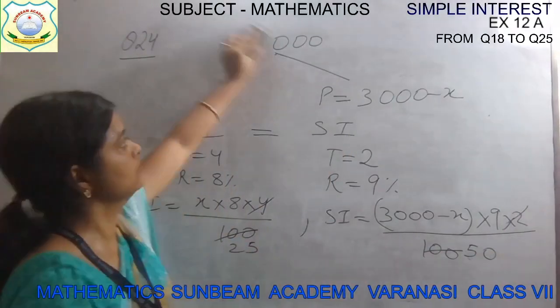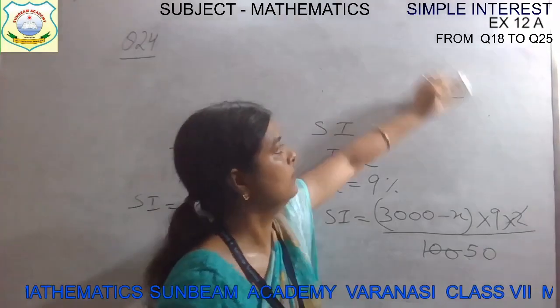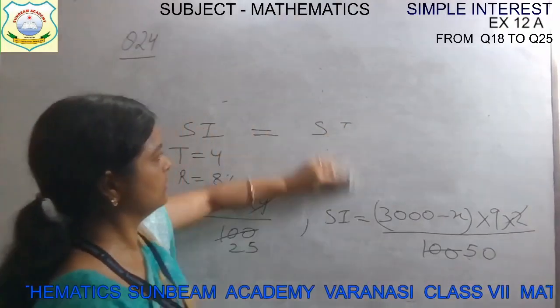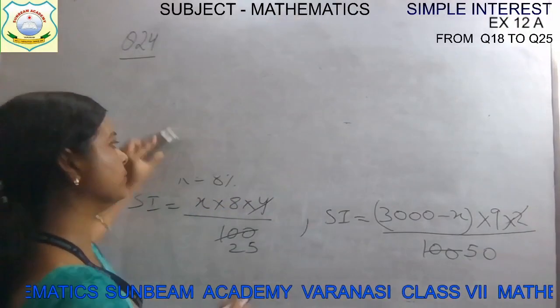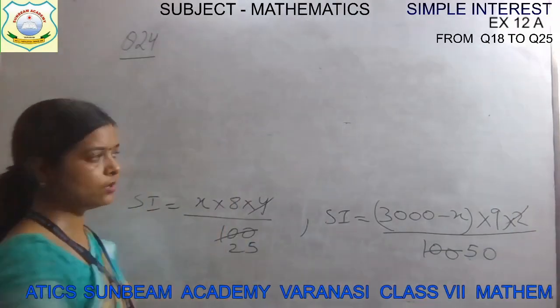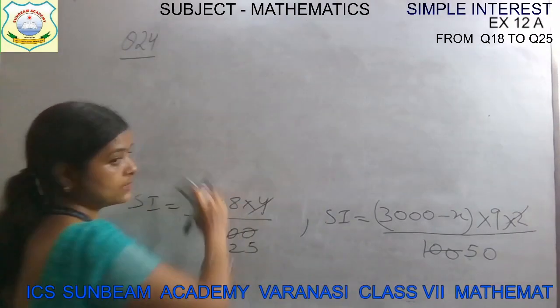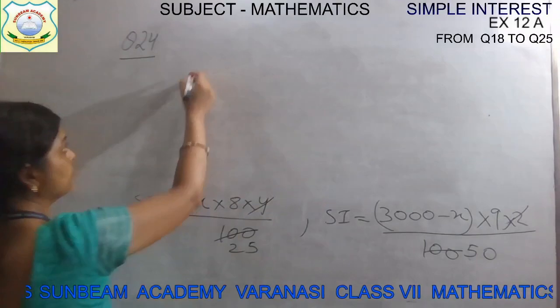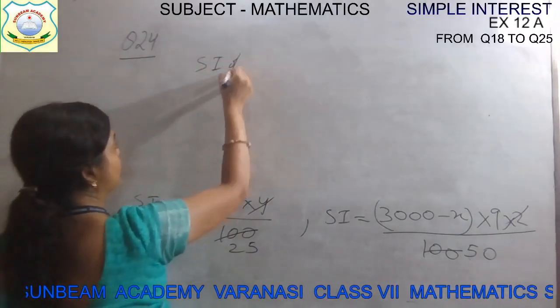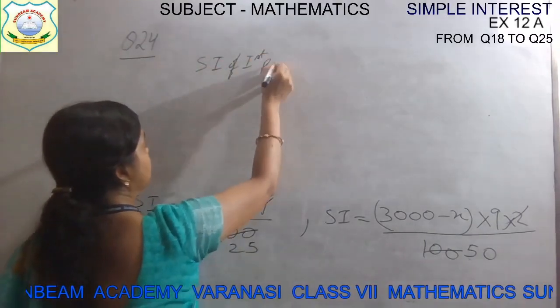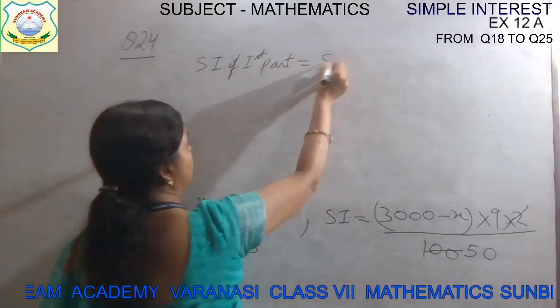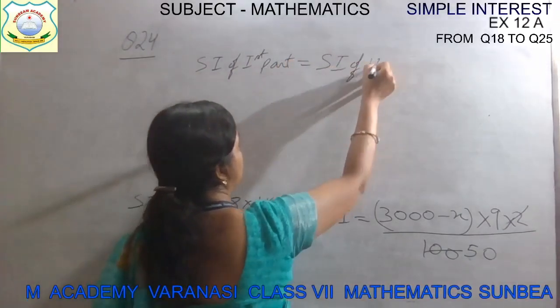Now I will erase my board work till the given portion, children. These all are given portion. You can design it in this way or you can write it in words also. It is up to you. Now we know that simple interest of first part is equal to simple interest of second part.